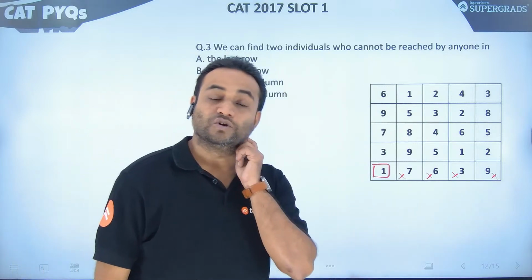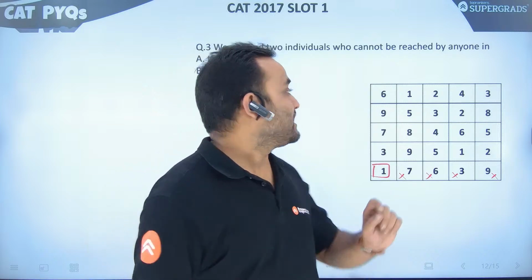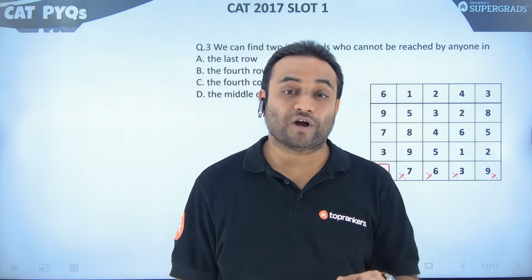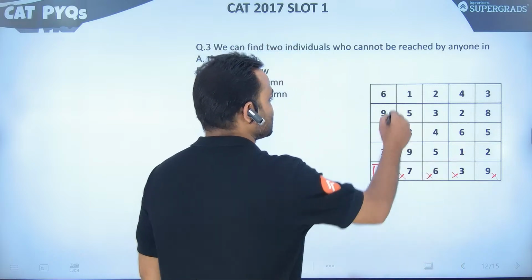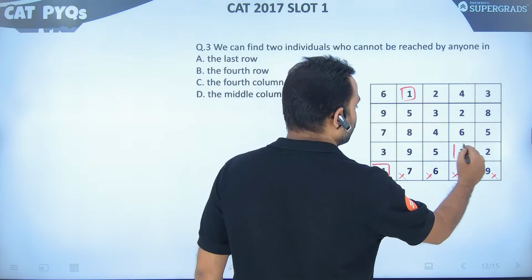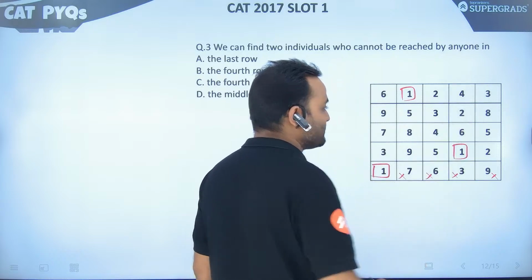Now remember, two such individuals cannot be reached by anyone. तो क्या होगा? One cannot be reached by anyone. So जहां भी one है, वो तो हम बॉक्स कर सकते हैं ना? These people cannot be reached by anyone.